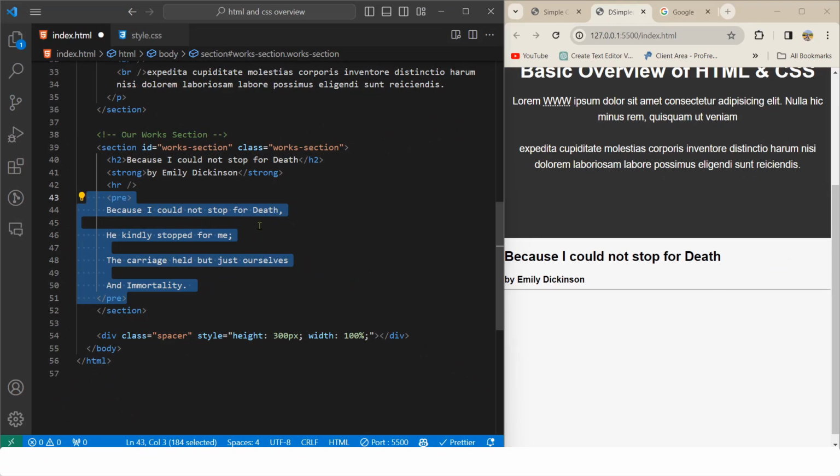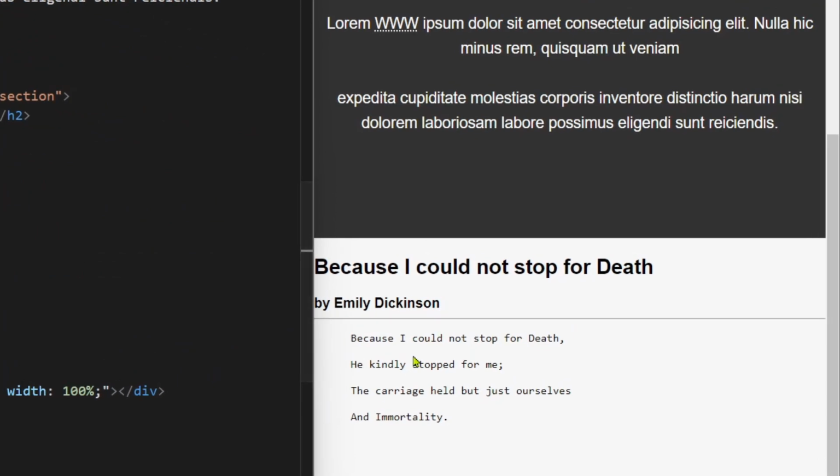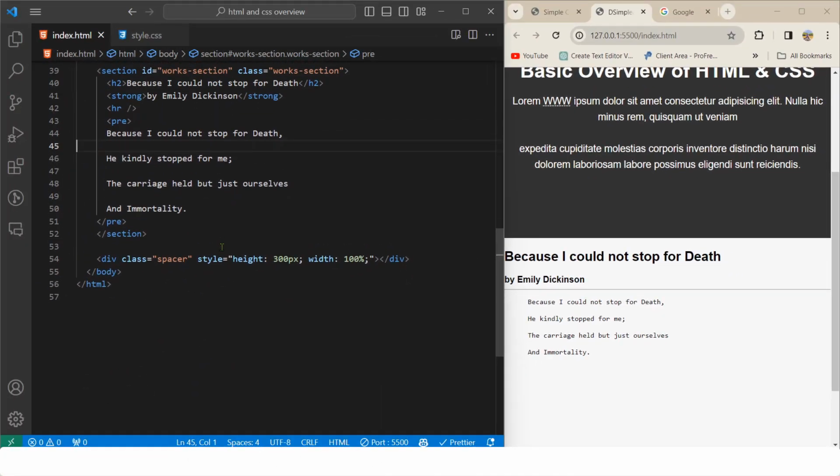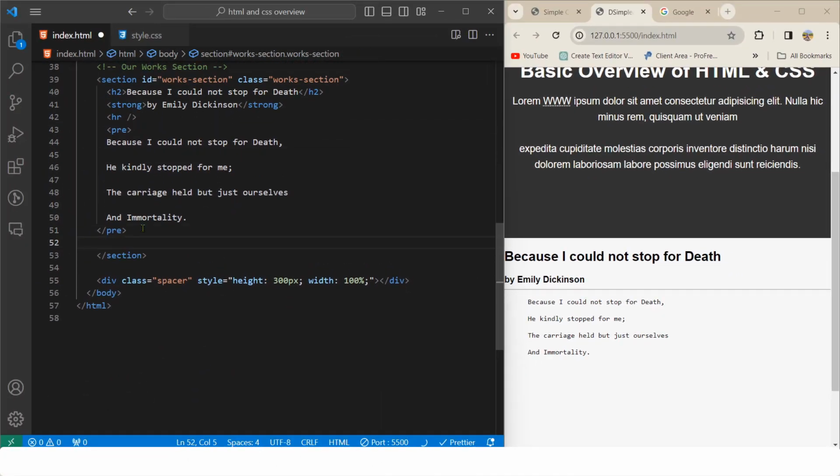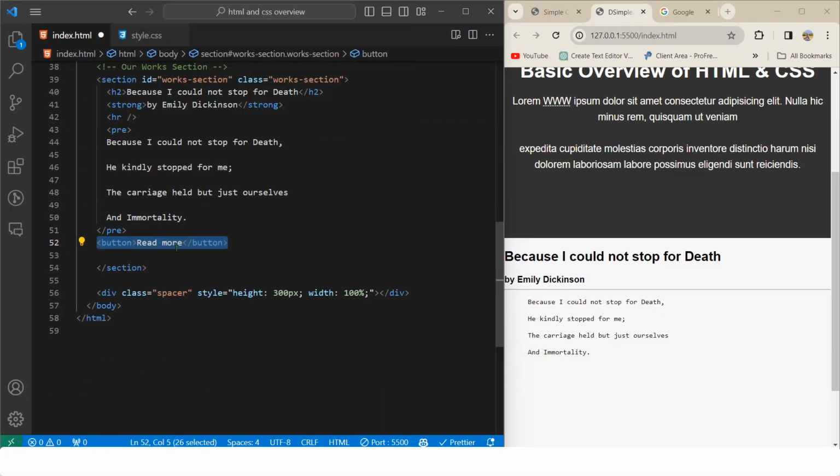The comma, the, if you look closely, we did not use any br tag for these places. But if we save now, you can see this is already taking the space that we have used here, and this is showing exactly as it is written here. So this is for exactly as we want. Pre tag. Below this pre tag, let me show you button. So here, read more, this will create a button of name read more.